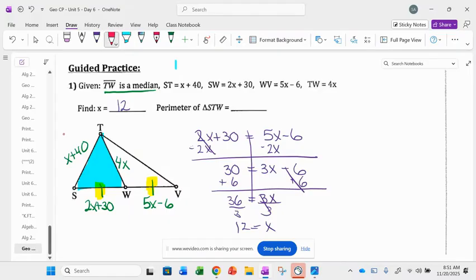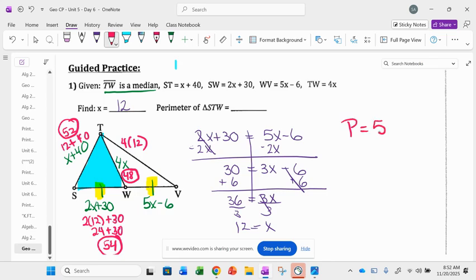Yeah. So here we're going to have 12 plus 40, which is 52. That's one side. And then here I have 2 times 12 plus 30, which is 24 plus 30, which is 54. And then this last side is 4 times 12, which is 48. So now when we're asked to find the perimeter, what do I have to do with all of these side lengths? Add them up. So the perimeter is going to be 52 plus 54 plus 48.